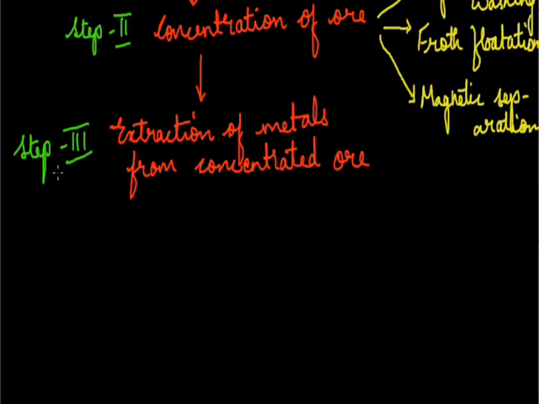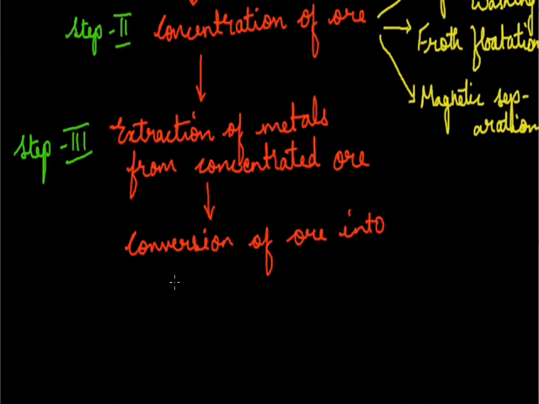First, either you can convert the metal into an oxide first, and then what we can do, the reduction of metal oxide. Okay, so what we'll do first is the conversion of ore into its oxide. If it is not in the oxide form, we'll convert the ore into oxide. So this is the step. After concentration of ore, we will try to convert that ore into the oxide.